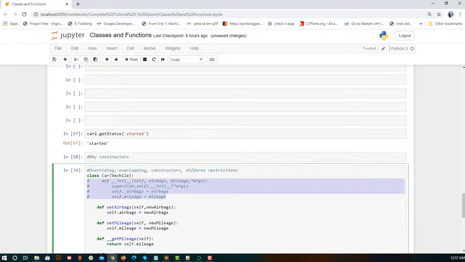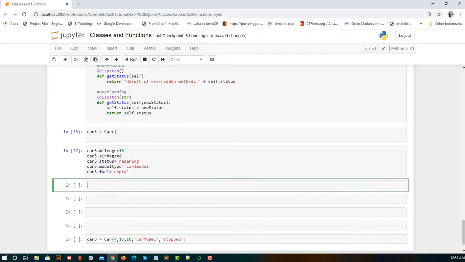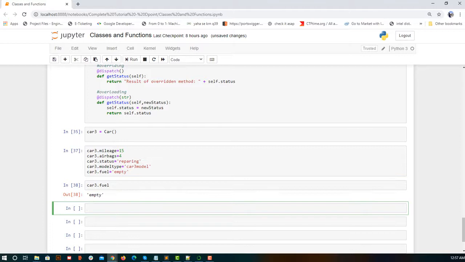So there is nothing much to understand for this topic, but to tell, if you are aware of Java and other programming languages, you must have come across public and private. So for them this explanation is required, but if you are new to programming languages, then you need not worry about this restriction topic. In other languages we have something called public variables, private variables, and such things. Private variables cannot be accessed directly. Like here I can directly access car3 dot fuel, but if fuel is a private variable, I cannot access it directly.